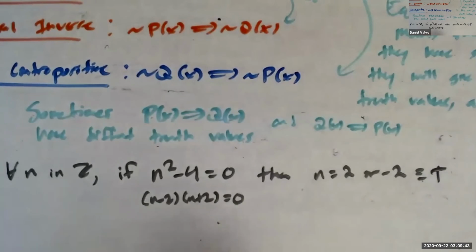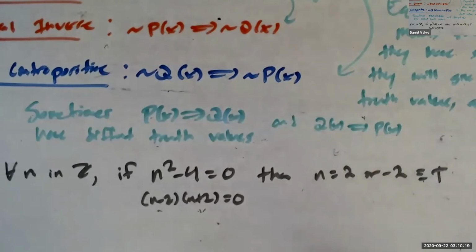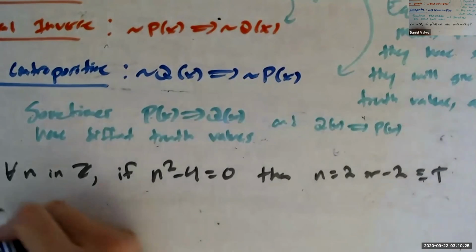Because when we factor it like this, we see n squared minus 4 equals 0 means n minus 2 times n plus 2 equals 0. So in order for that to happen, n's got to be 2 or n's got to be minus 2. If n was anything else, we wouldn't get 0 here or here. Like if we had 3, we get 1 here and 5 here. If n is anything but 2 or minus 2, you get two non-zero things, and two non-zero things multiplied by each other aren't 0. So in order for this to be true, n's got to be 2 or minus 2. So that's true. How about this statement?